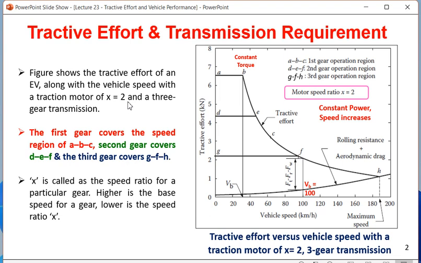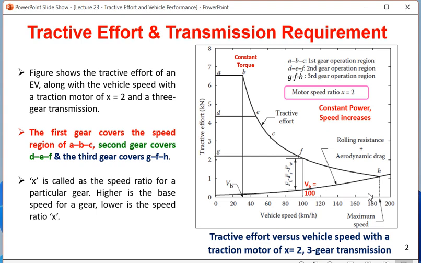In this case the initial torque will be less and the speed range is quite high. There is another graph starting from 0 and increasing at a faster rate, going high. It is the rolling resistance and aerodynamic drag. As speed increases, aerodynamic drag also increases.